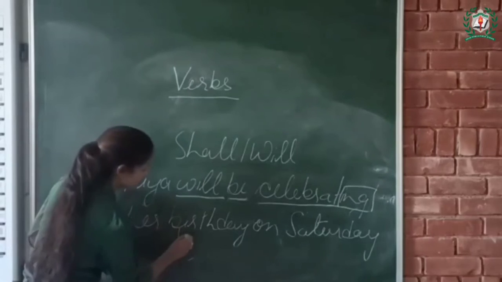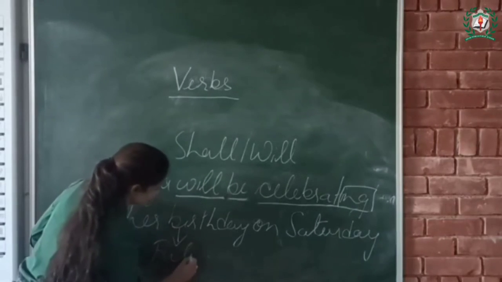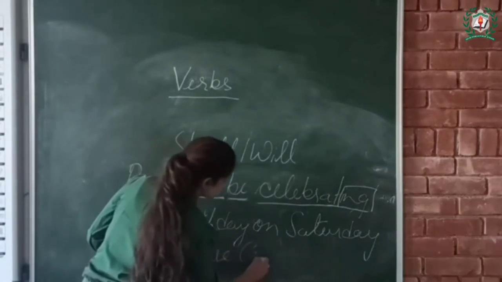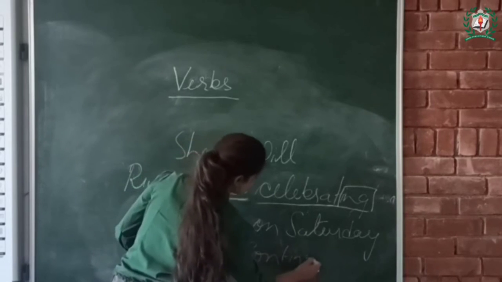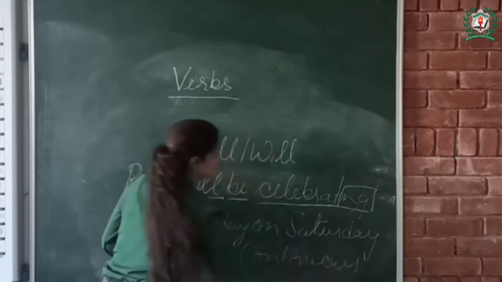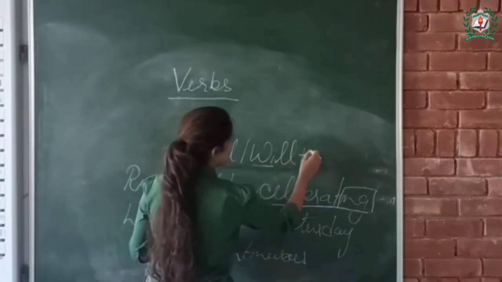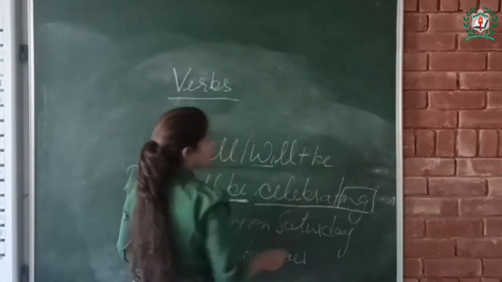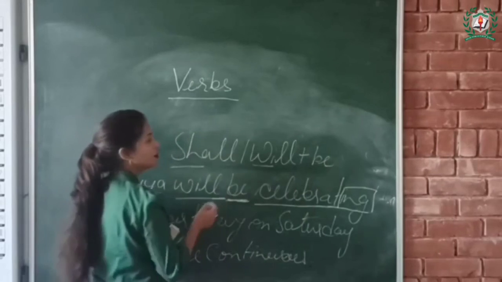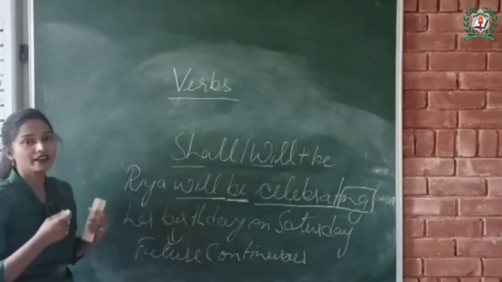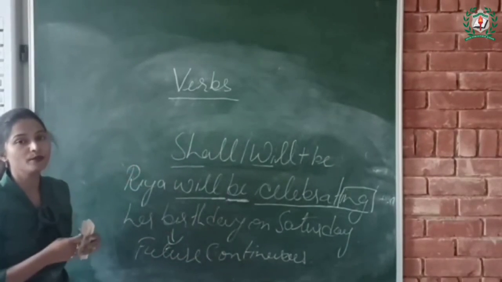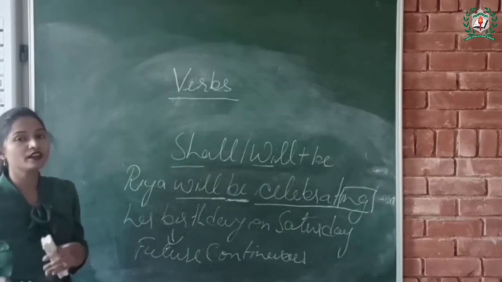So this is future continuous tense. So we use the helping verbs shall, will, and we add be with the main verb, and we also add ing to the end of the main verb to form a future continuous tense.